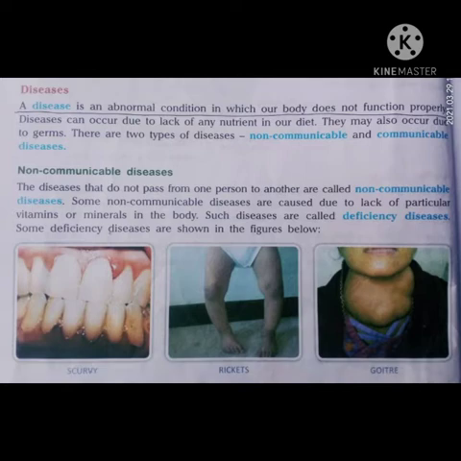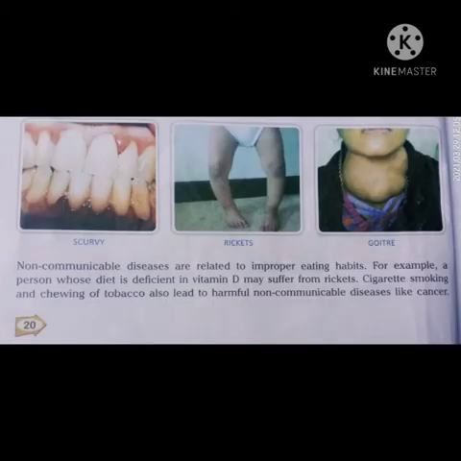Some non-communicable diseases are caused due to the lack of particular vitamins and minerals in the body. Such diseases are called deficiency diseases. Some deficiency diseases are shown in the figure below. First one is scurvy, second one is rickets, and third one is goiter.